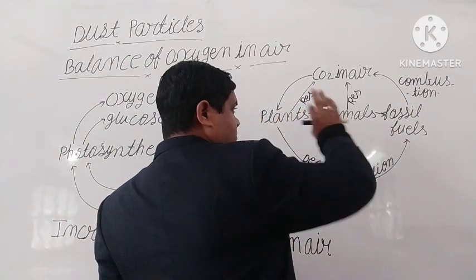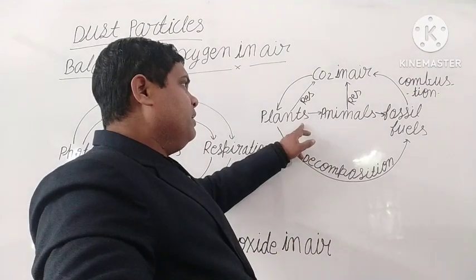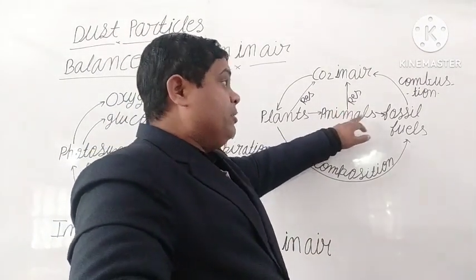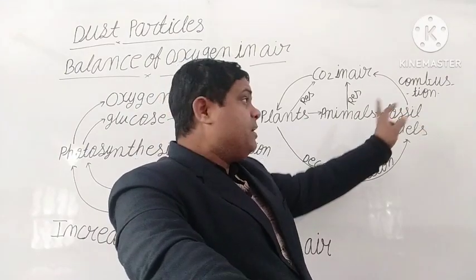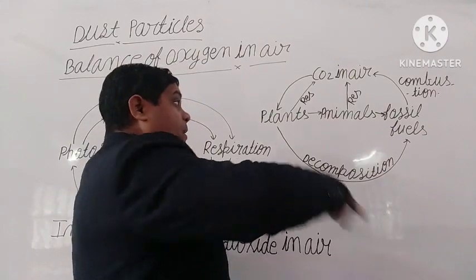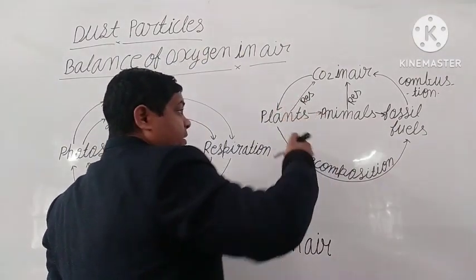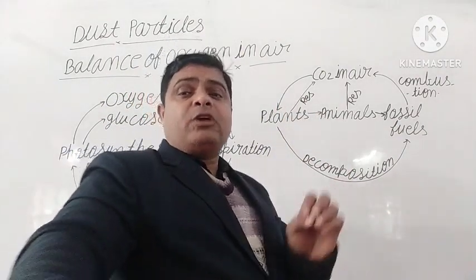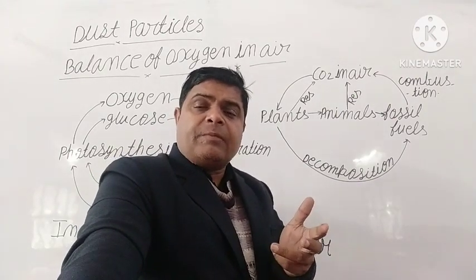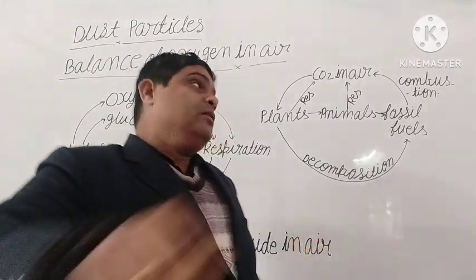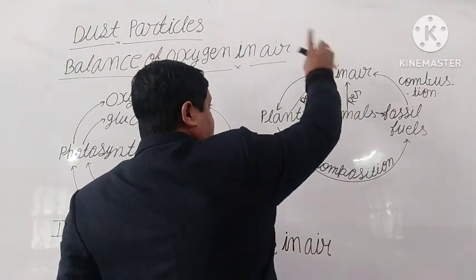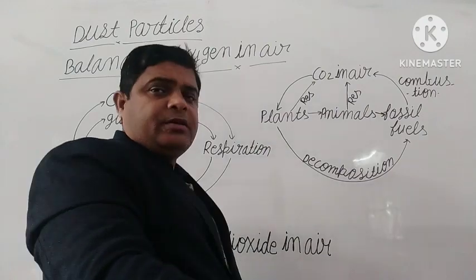Plants are eaten by animals. So animals also will die, and when an animal dies, it also changes into fossil fuel. Got it? And you know, in the daytime plants absorb carbon dioxide, but in the night time plants release carbon dioxide, which reaches the atmosphere.